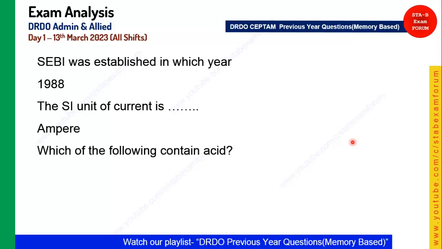Coming to the next question, which of the following contain acid? Okay, so there were a few options and both orange and curd was the correct answer. Okay, very simple science questions are coming, student. Only the basic day-to-day science you need to cover.